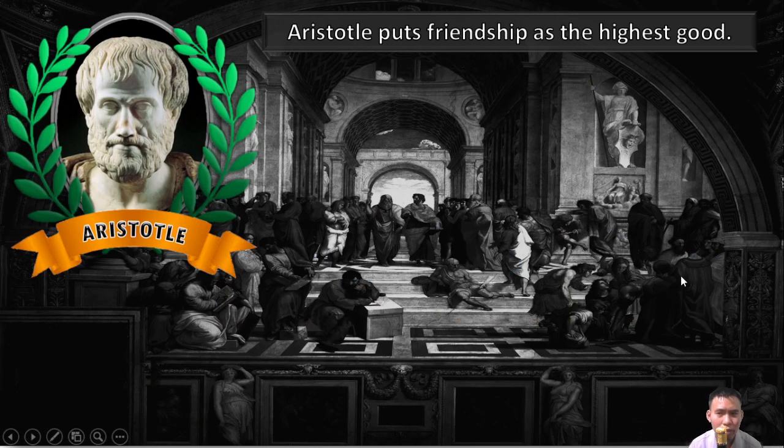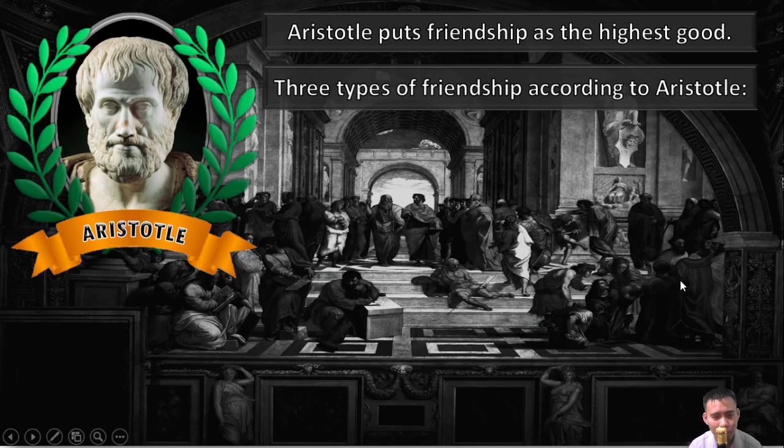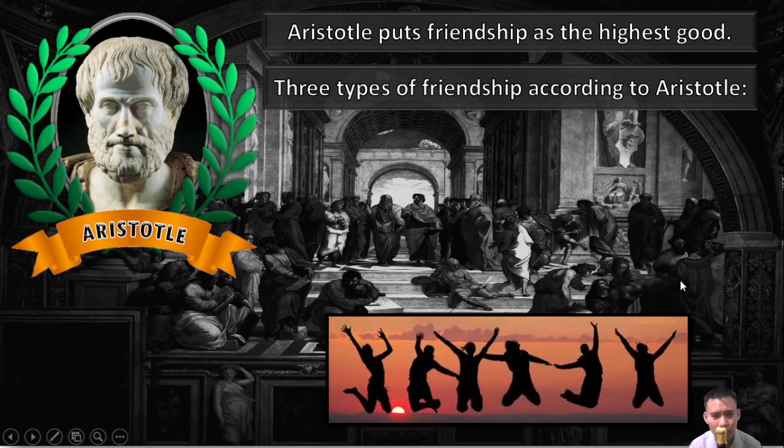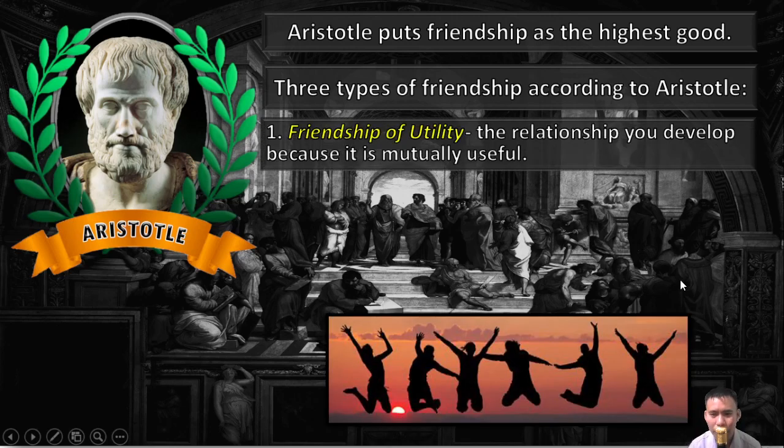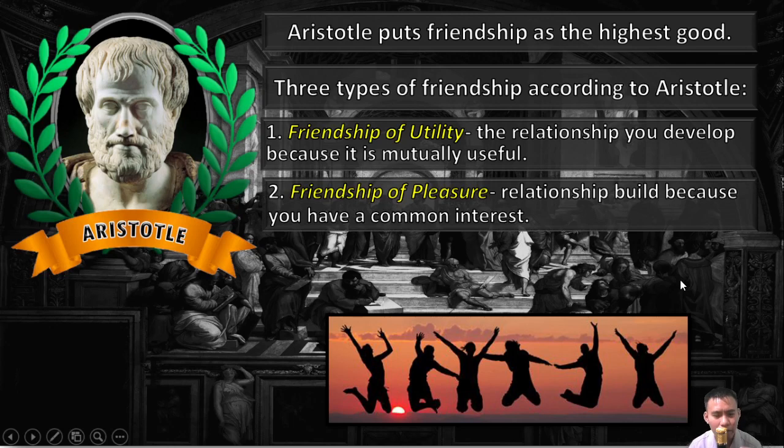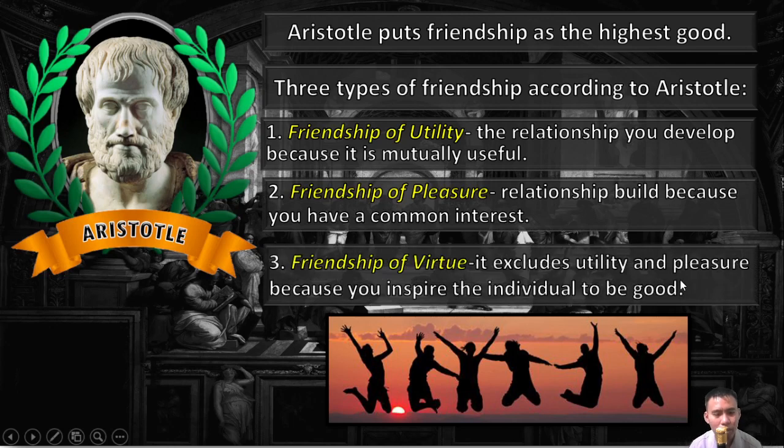Aristotle puts friendship as the highest good. There are three types of friendship according to Aristotle: the friendship of utility, the friendship of pleasure, and the friendship of virtue. Friendship of utility is the relationship you develop because it is mutually useful. You simply tap the person because you need that person, but otherwise you don't care about that person.